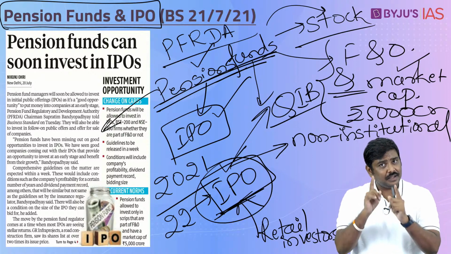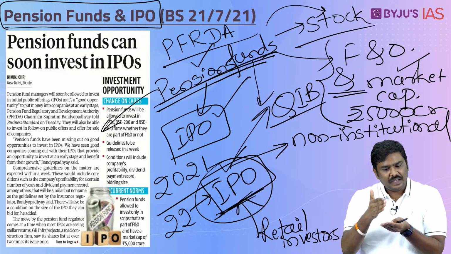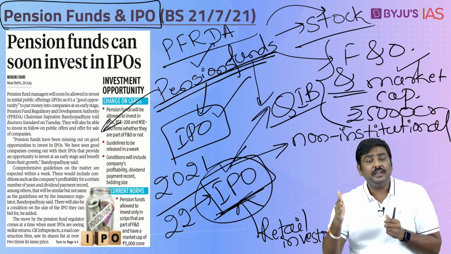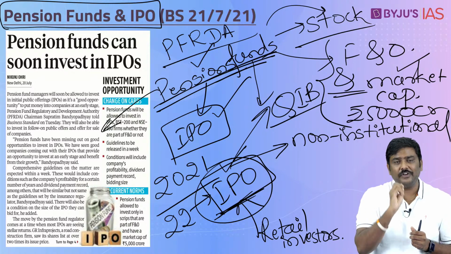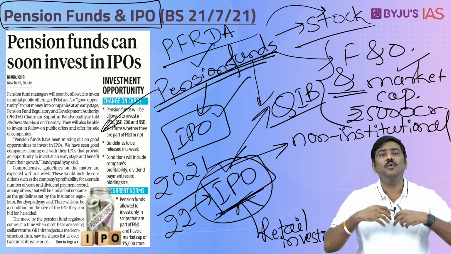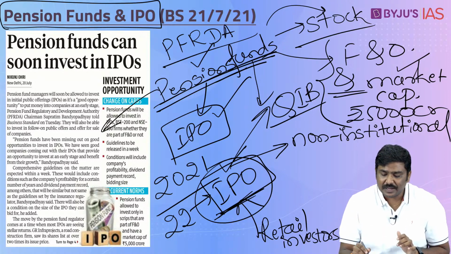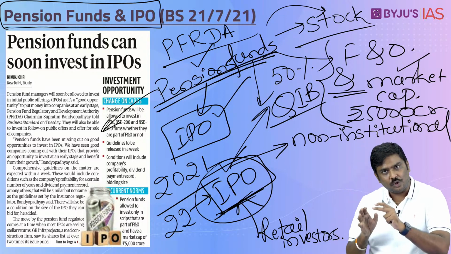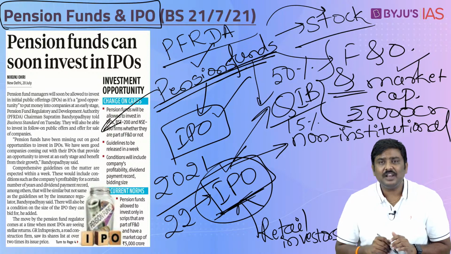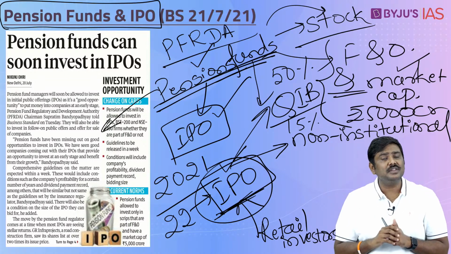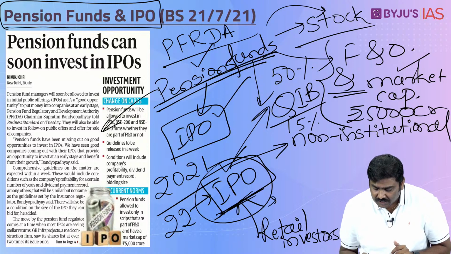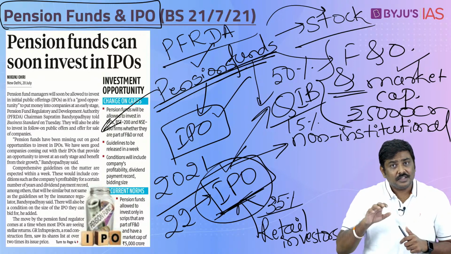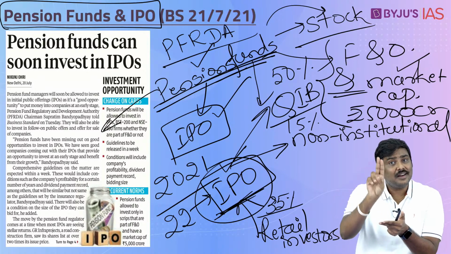I will repeat it, important. If any company is getting listed, that is, an IPO is being done, and in the last 3 consecutive years it has enjoyed profits, then whatever number of shares they want to issue, they will have to allocate these shares in this proportion. 50% will have to be allocated to QIBs, 15% to non-institutional investors, and the remaining 35% to retail investors. These kinds of restrictions are imposed.